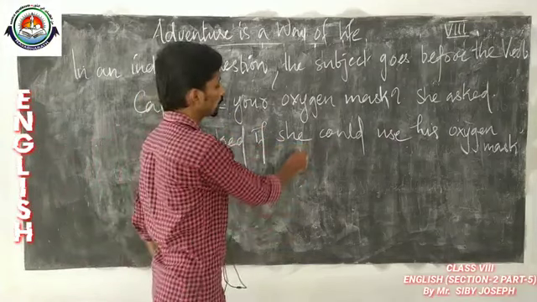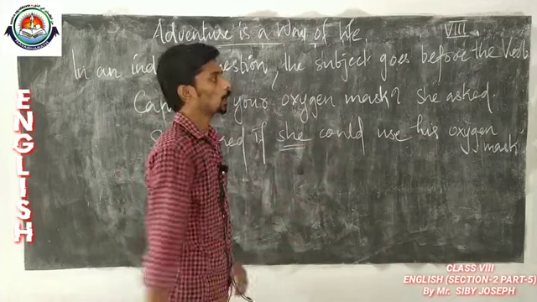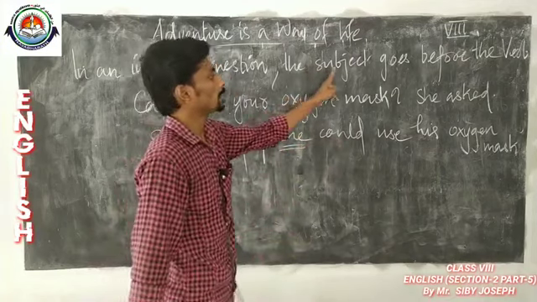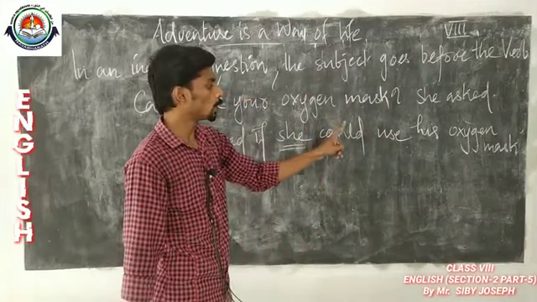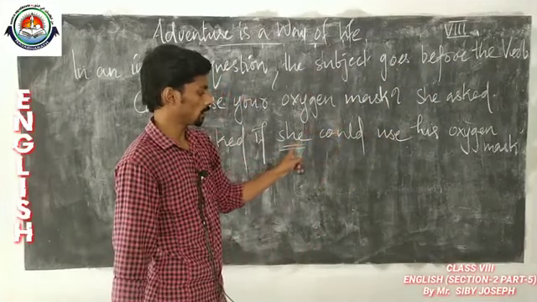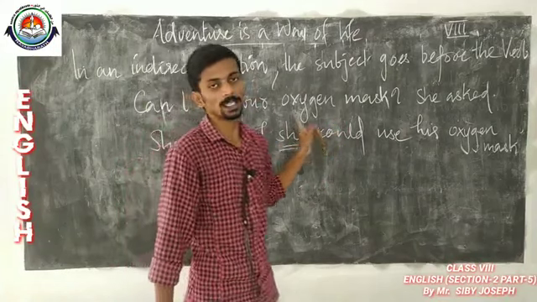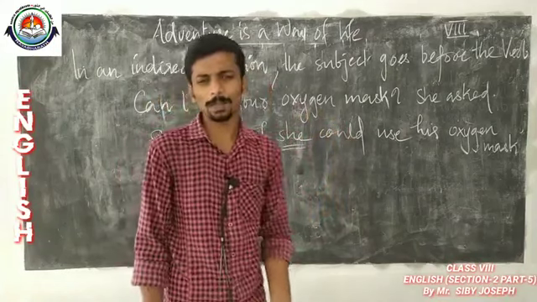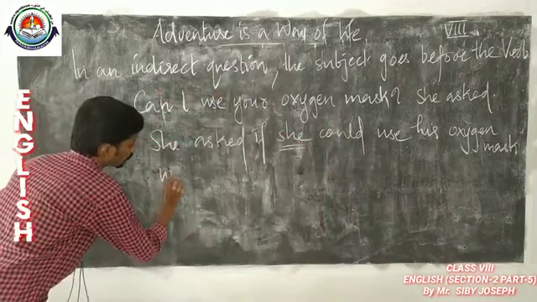So here the subject is preceded by could. That is what it means when it is said that the subject goes before the verb. So it can be better explained with another example.